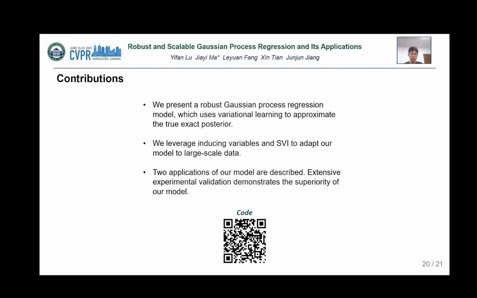In the end, we summarize the contributions of our work, which are threefold. First, we present a robust GPR model, which uses variational learning to approximate the true exact posterior. Second, we leverage inducing variables and SVI to adapt our model to large-scale data. Third, two applications of our model are described. Extensive experimental validation demonstrates the superiority of our model.